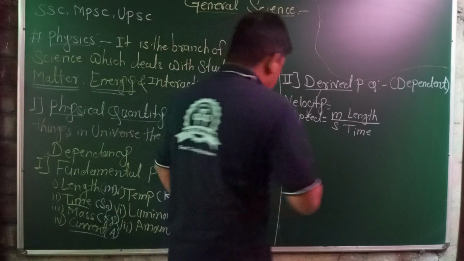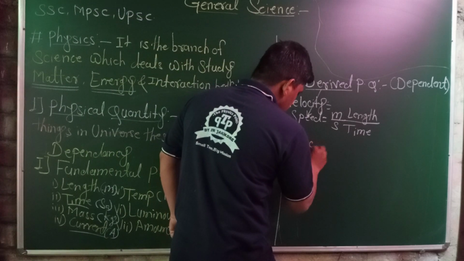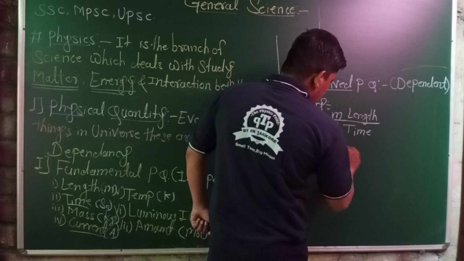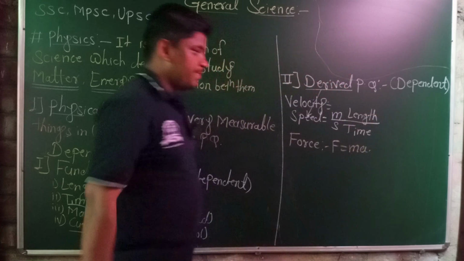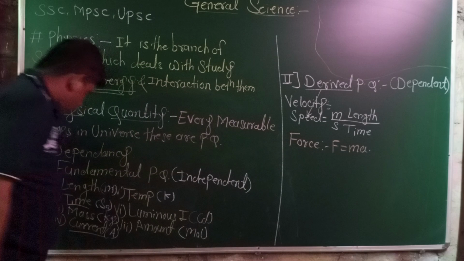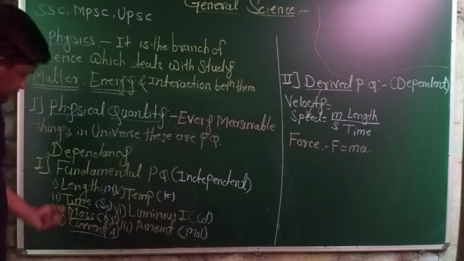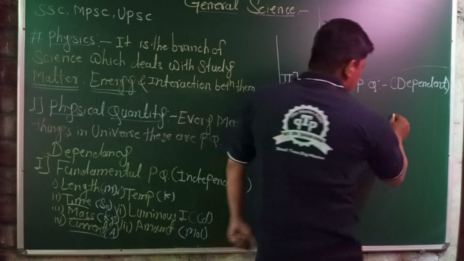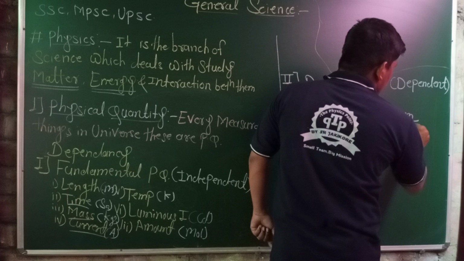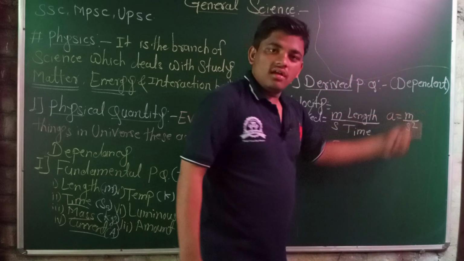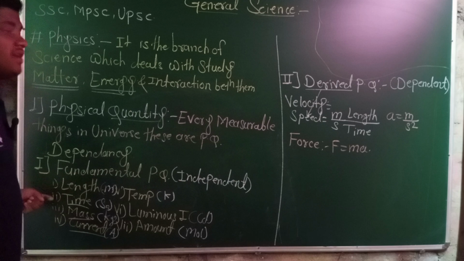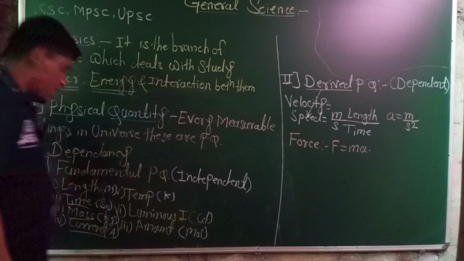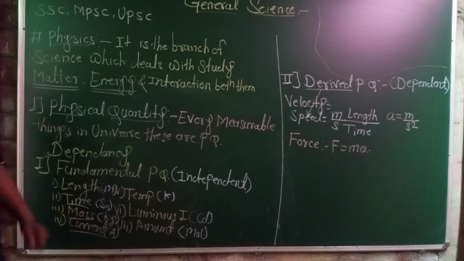Again, another example is force. Whenever we discuss Newton's law of motion, force is equal to mass into acceleration. Mass is the mass of the particular object, and mass is also a fundamental physical quantity. Acceleration is the change in velocity with respect to time. It means acceleration is meter per second square. Meter is the unit of length, a fundamental physical quantity. Second is the unit of time, also a fundamental physical quantity.